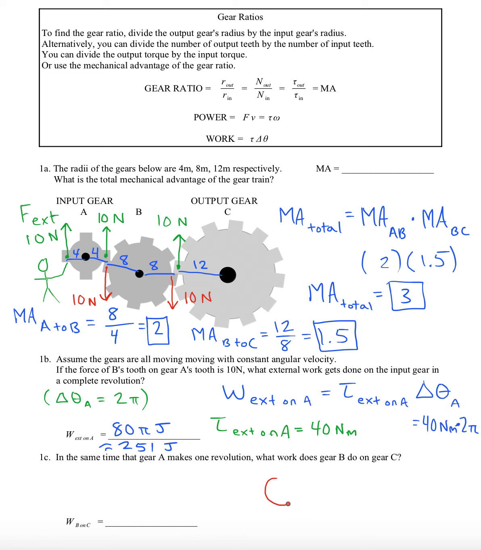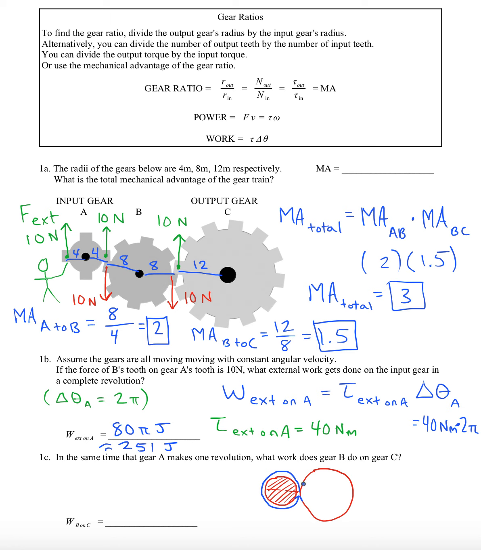If one of them goes a full revolution around, and it's in contact with a gear that's twice as big, this tooth goes all the way around the gear, comes back to where it started. The arc lengths that the teeth travel have to be the same for the gears so that they interlock.